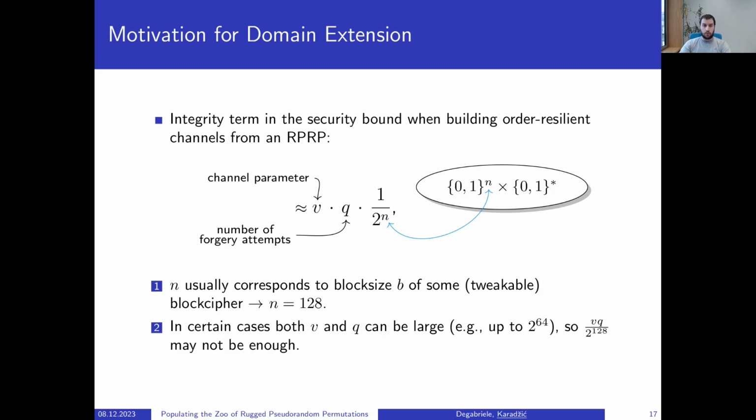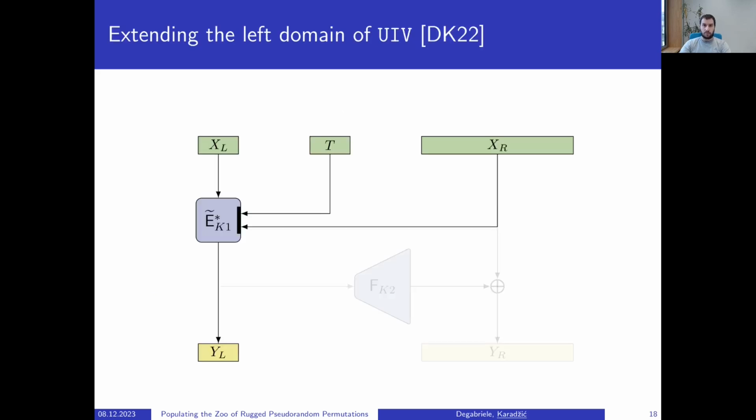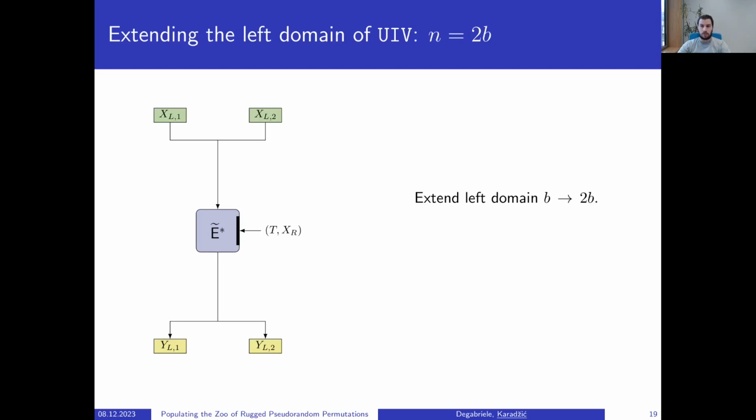The main scheme we looked at is the UIV scheme from previous work. Here we're interested in how we can replace the tweakable block cipher of block size B with a tweakable block cipher of block size something greater than B. The first way is to double the domain from B bits to 2B bits.